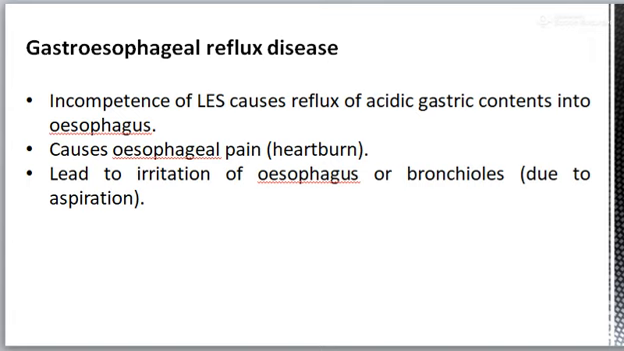Now, gastroesophageal reflux disease. What is gastroesophageal reflux disease? In this disease there is incompetence of the lower esophageal junction that causes the reflux of the acidic gastric content into the esophagus. It leads to esophageal pain or heartburn because of the acid that enters into the esophagus, and irritation of the esophagus or bronchiole is there due to aspiration.